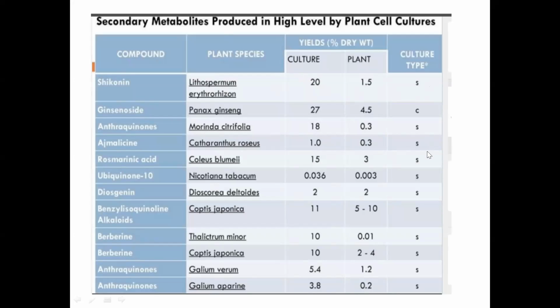Okay, so this column shows suspension culture or callus culture. S represents suspension culture and C represents callus culture. Here also you can see suspension culture is a chosen culture method because it gives a higher yield over the callus culture.